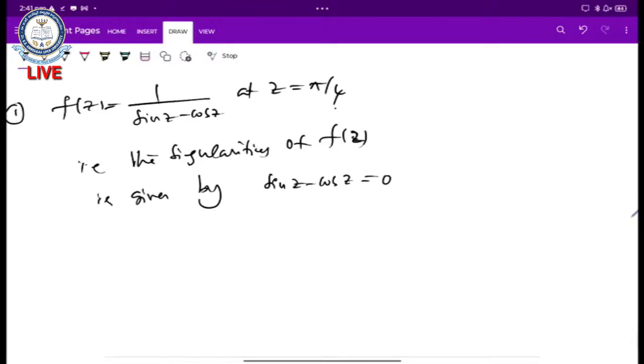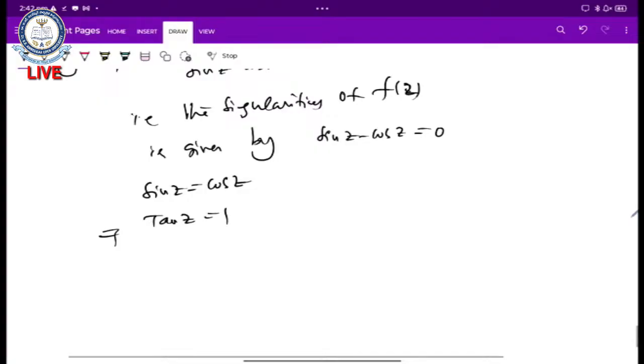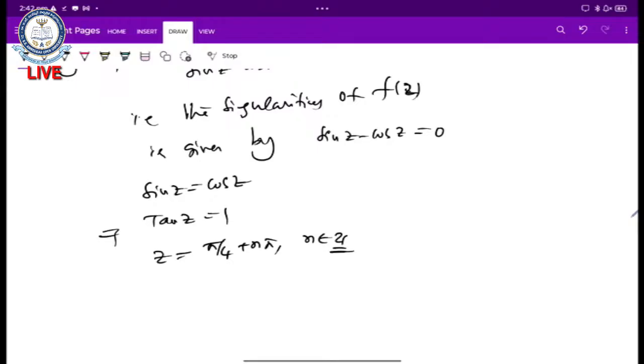So sin z minus cos z is equal to 0, therefore sin z is equal to cos z. Taking cos z to the left-hand side, sin z by cos z, which is tan z, is equal to 1. If tan z is equal to 1, then z is equal to pi by 4 plus n pi, where n belongs to the integers 0, plus or minus 1, plus or minus 2, and so on.